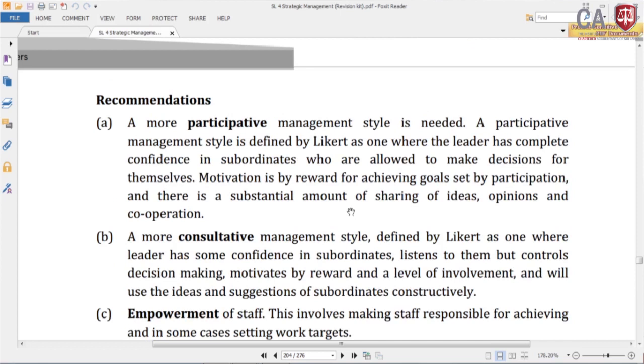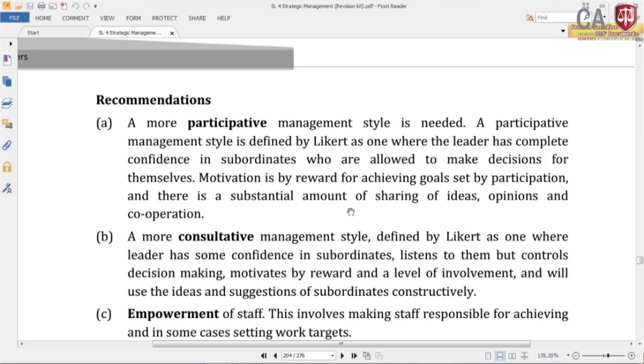A more participative management style is needed. A participative management style is defined by Likert as one where the leader has complete confidence in subordinates who are allowed to make decisions for themselves. Motivation is by reward for achieving goals set by participation, and there is a substantial amount of sharing of ideas, opinion and cooperation. So, participative management style. So, you encourage employees to get involved in the decision making process, that will increase their satisfaction.